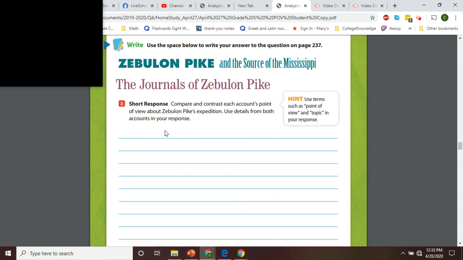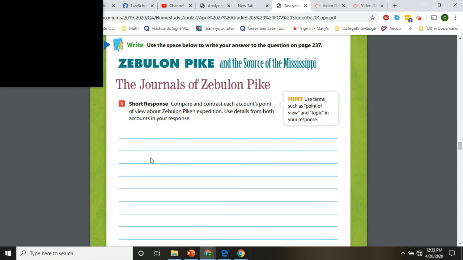For instance, let's see. One similarity that Chester and Pike have in common is that their point of view describes how difficult the expedition was. That would probably be my thing that's the same, because they both talked about it being hard, even though they described it differently. So if you want to use that, you can.